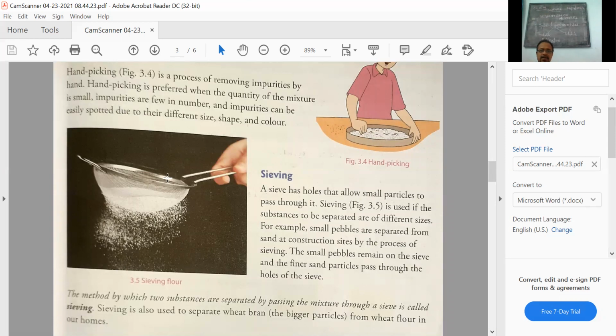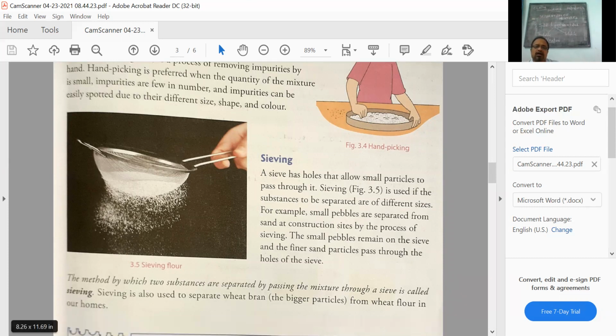She cleans the flour by passing it through the sieve; the undesirable particles having bigger size are caught in the sieve, whereas the clean wheat flour is collected in the container kept below. This method is used where the particles have different sizes, and the sieve is selected on the basis of the size of the particles we need to collect.